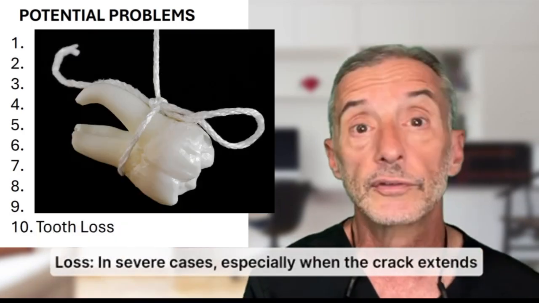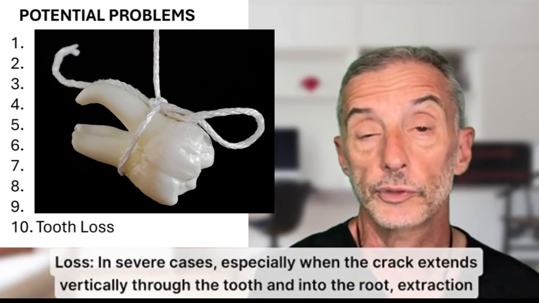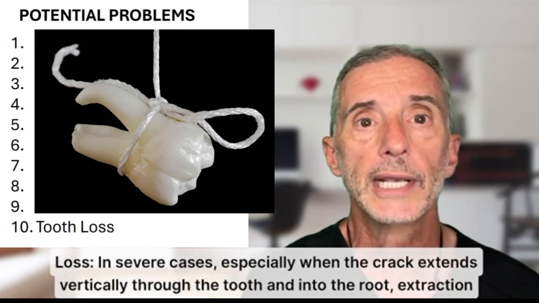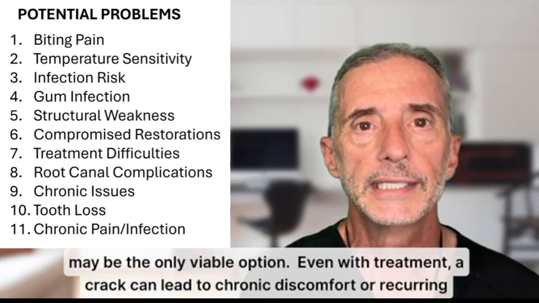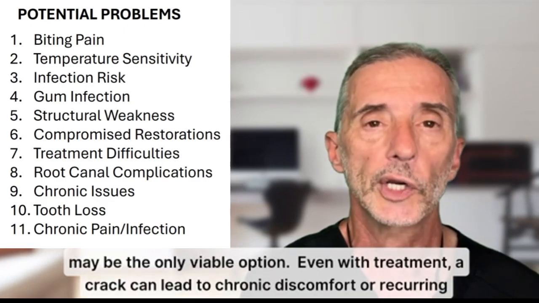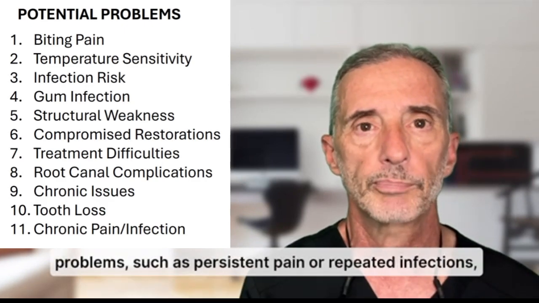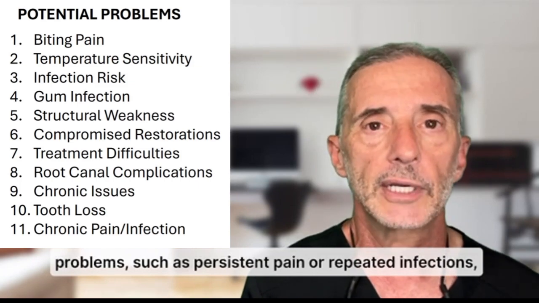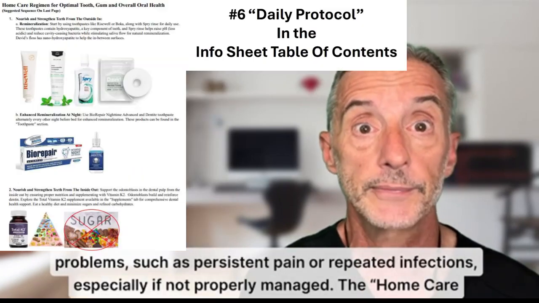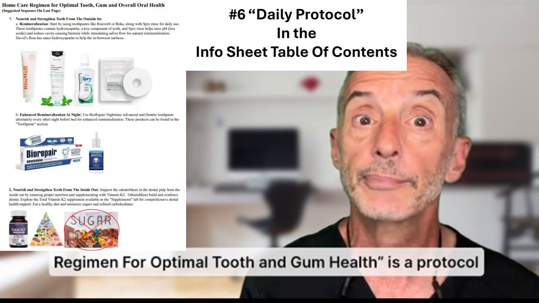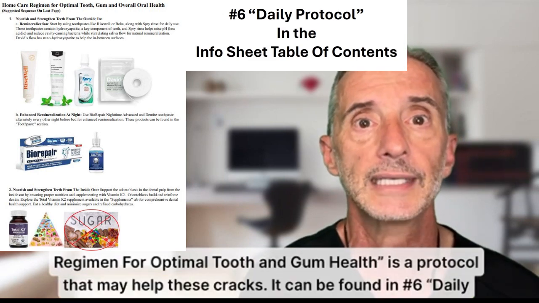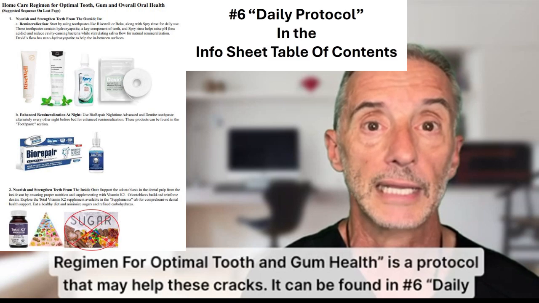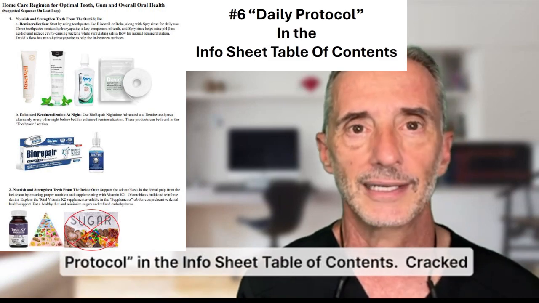In severe cases, especially when cracks extend vertically through the tooth and into the root, extraction may be the only viable option. Even with treatment, a crack can lead to chronic discomfort or recurring problems such as persistent pain or repeated infections, especially if not properly managed. The home care regimen for optimal tooth and gum health is a protocol that may help these cracks. It can be found in number 6 daily protocol in the info sheet table of contents.